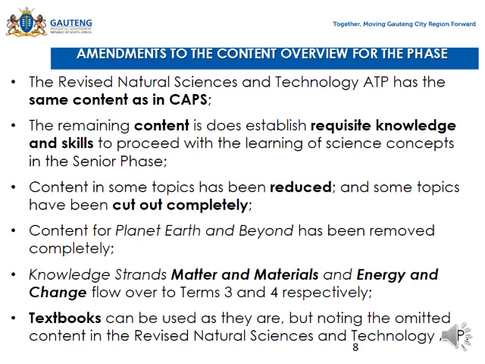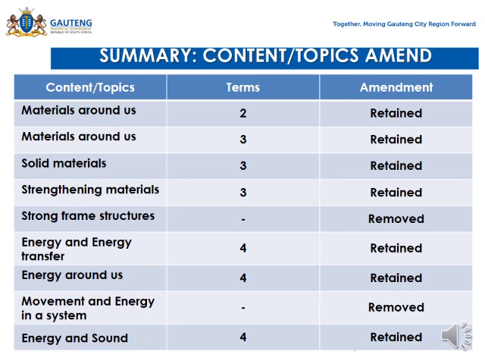Right. Let's move, colleagues, to the slide summary of the content. This one is very clear. It guides you on which one you must do and which one you mustn't do. Let's look at the content according to our terms. Materials around us, deal with them in term 2. Materials around us is a continuation into term 3. Solid materials, term 3. Strengthening materials, term 3. All this has been retained, right? But let's go down there and look at the strong frame structure. This one is completely removed, colleagues, meaning that you don't have to teach it, just leave it.